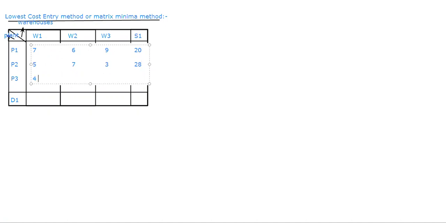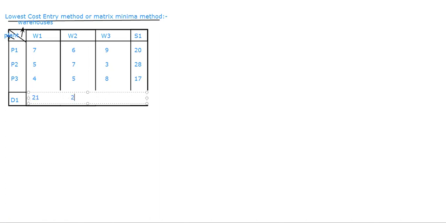So 4 here, then 5, then 8, and here it is 17. So this is it. And here demand. So I said we need to go for simultaneously checking the demand and the supply. Whichever is the least, means if the demand is least, I should only supply that much, because if I supply in excess to that area, people are not interested to purchase. So I need to supply only that much.